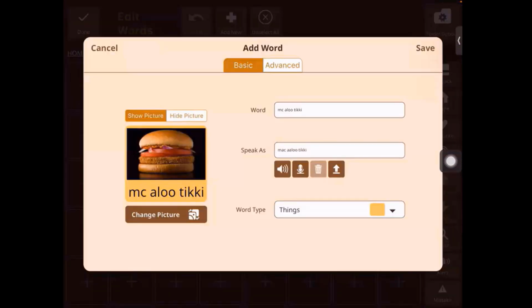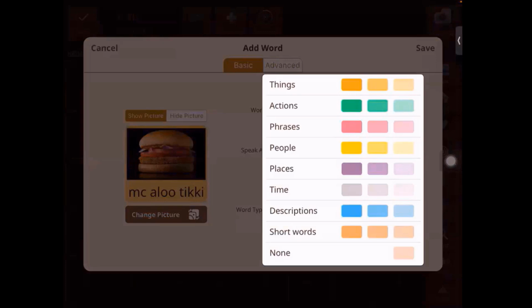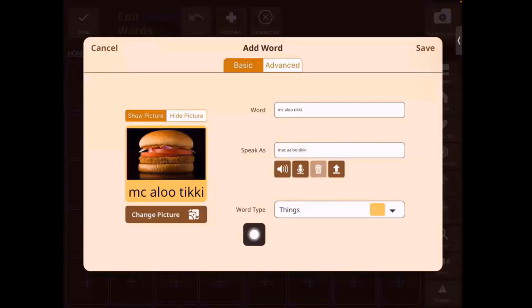Okay, so let's go back to the color code. Now, as you can see, the word type has changed. You've got shades of color now, as opposed to single colors that we had before. Now, these shades of colors can be used to group similar items together. So we will go and look at an example of how this can be done. But at the moment, one thing for you to note is that you can use the middle set of colors for the words that are already existing on the Avaz. Okay, so word type has been selected.